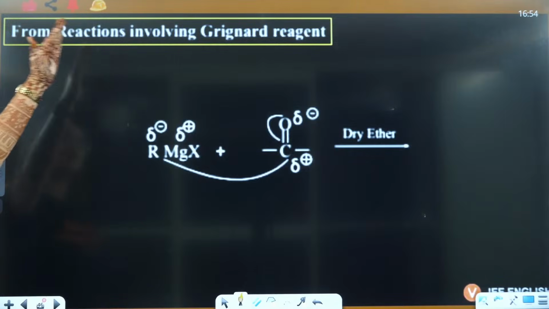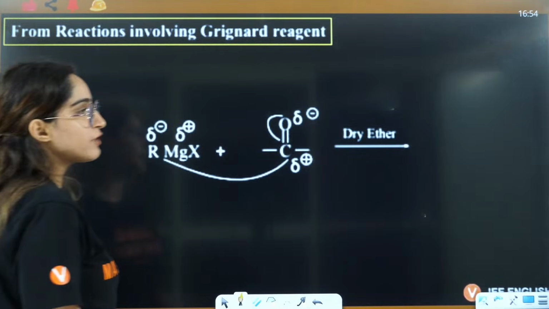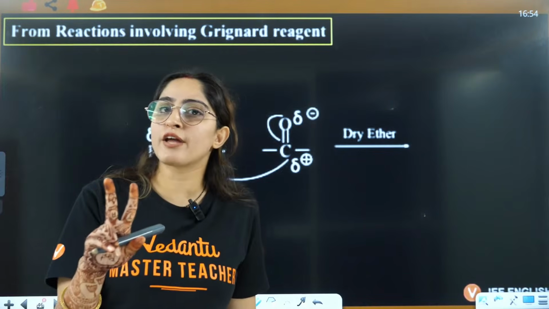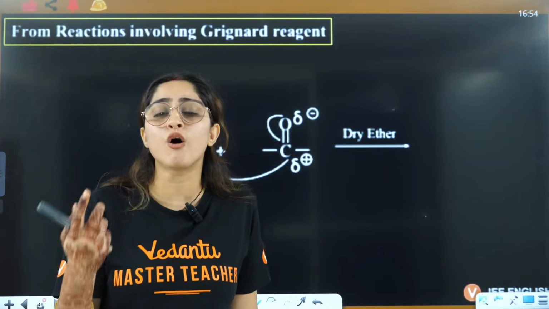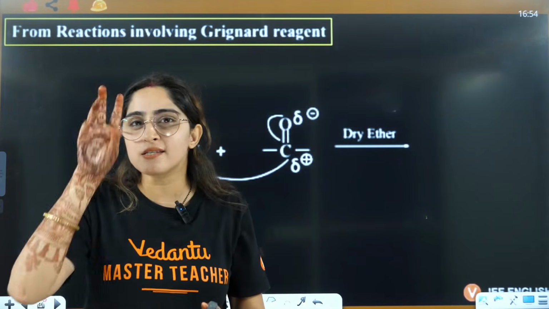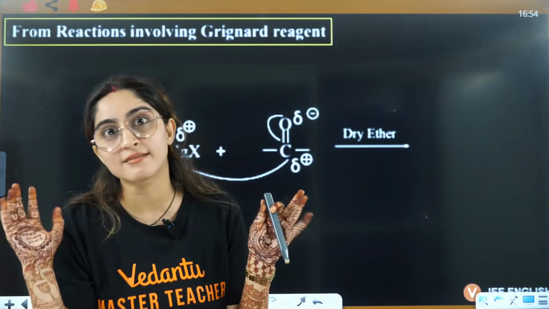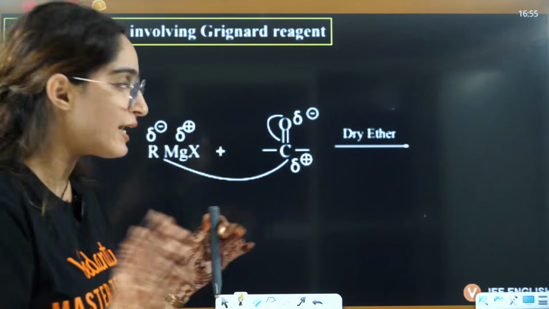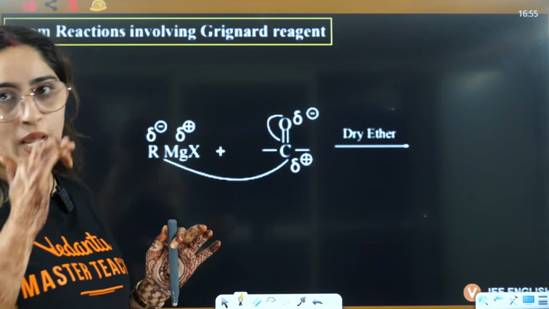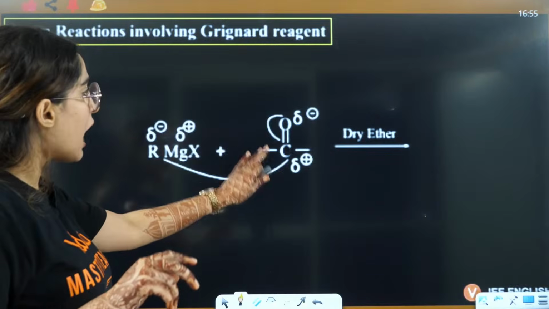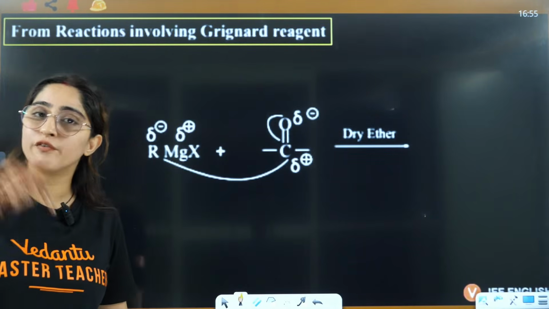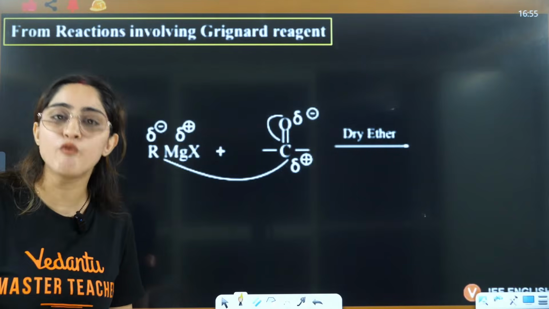Other reactions are from Grignard reagent. Grignard reagent shows two types of reaction. First is as a proton source acceptor: where it sees a proton source, it will abstract the proton and itself get converted to alkane. That we have done. Now, this particular reaction is very important, as I have told you before that we will do this in alcohols and phenols, and now we are doing that.